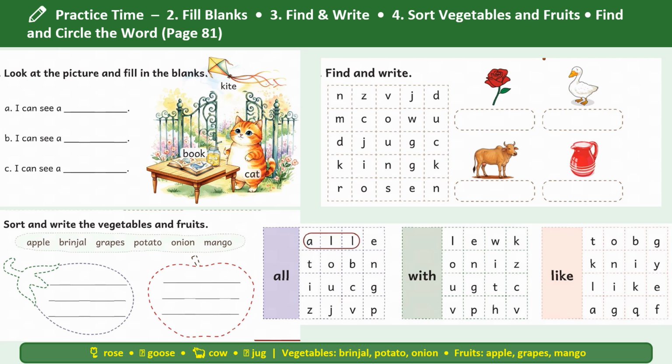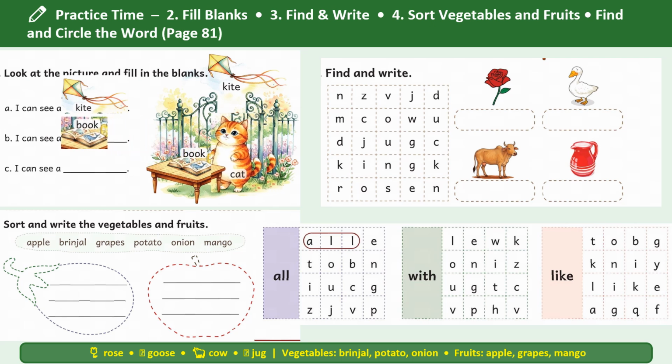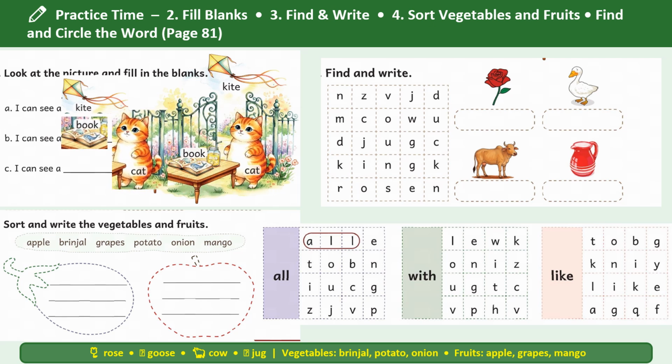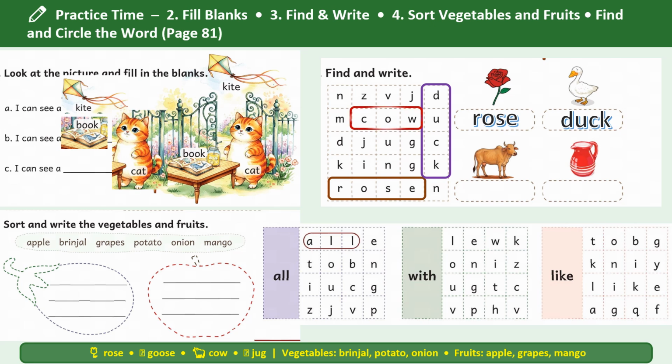Again, practice time. We are going to fill in the blanks. From the picture, I can see a kite. I can see a book. I can see a cat. Now here we have find and write, which we have already done. Rose, duck, cow and jug.